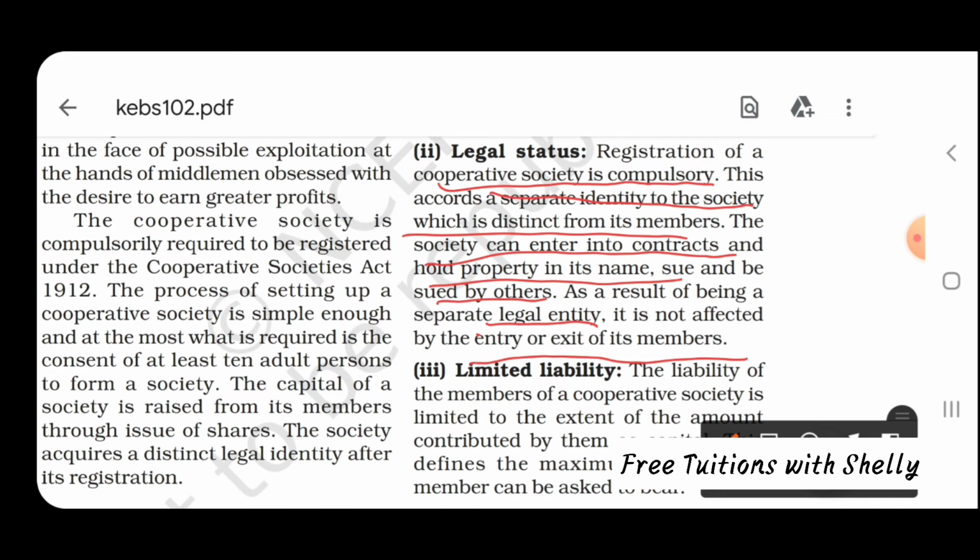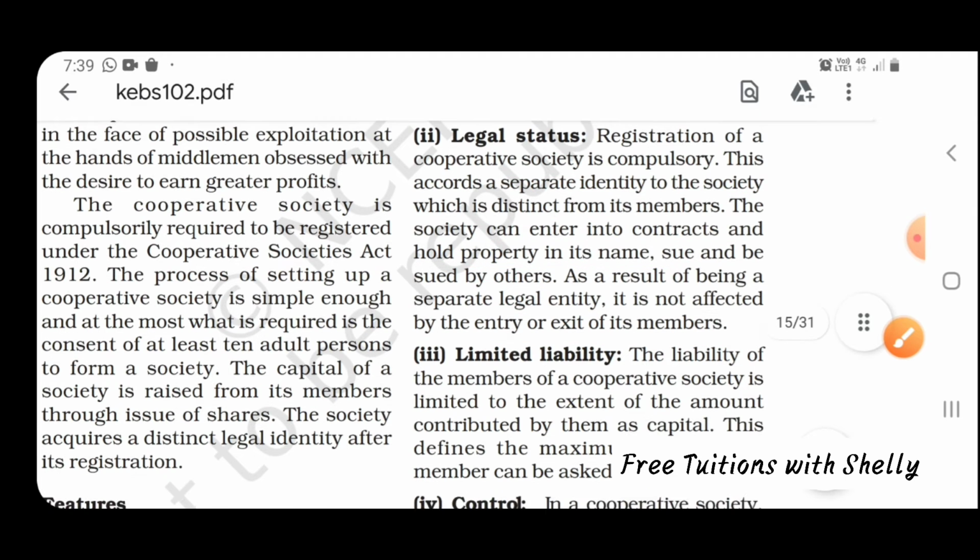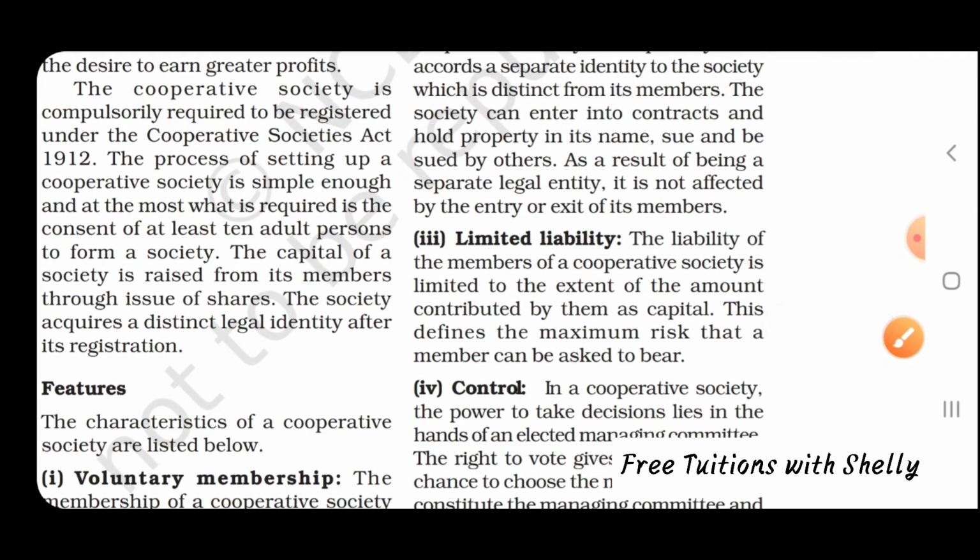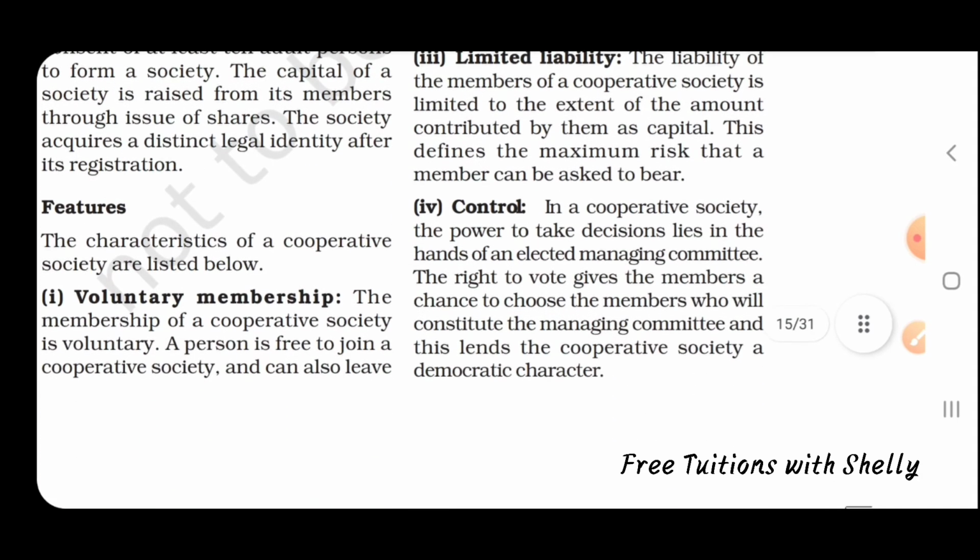So if members come into the organization or withdraw from the organization, nothing is going to affect it, because it is having a separate legal existence. And it has limited liability, that is, all the members will be having limited liability to the extent of the amount contributed by them. Next is control.